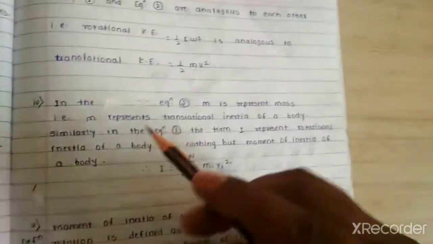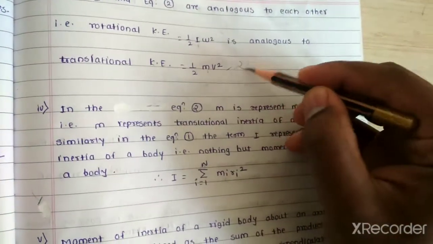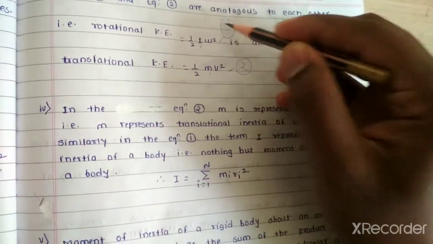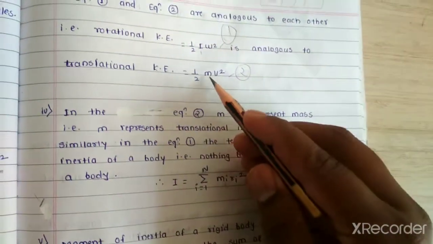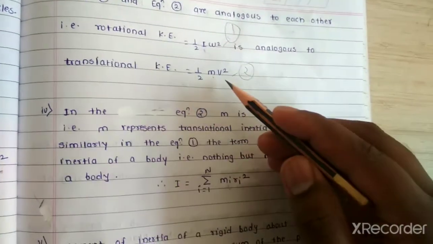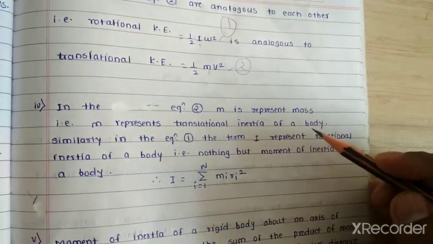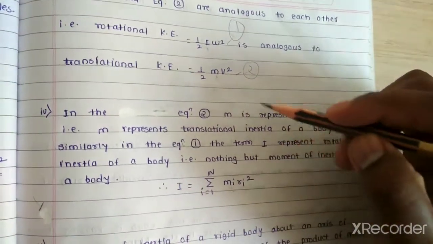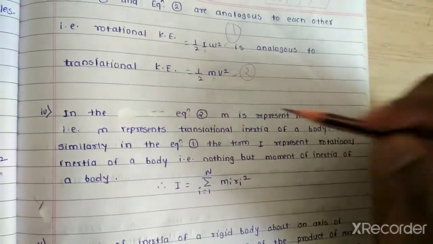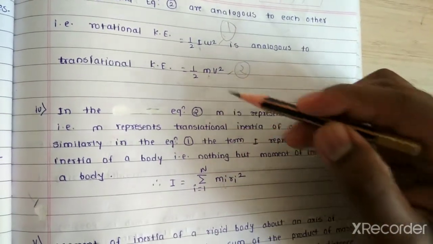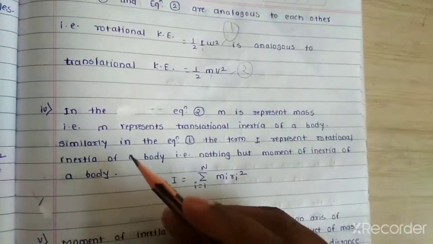Next, this one is equation 2 and this one is equation 1. In equation 2, m represents mass, that is, m represents the translational inertia of a body.